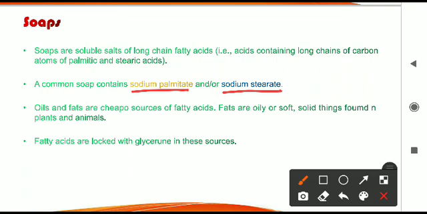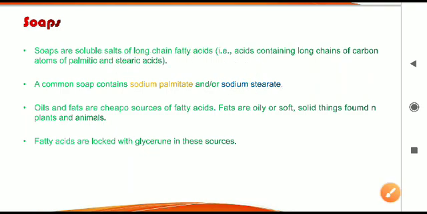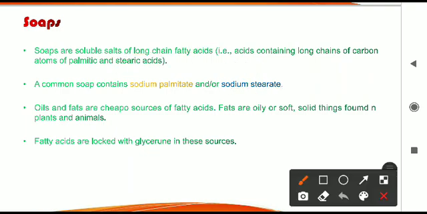Either it will be sodium palmitate or it will be sodium stearate. अगर palmitic acid है, so then sodium palmitate. Second, if it is stearic acid, अगर stearic acid soap में है, then it will be called sodium stearate. So based on the type of the acid, the chemical will change.